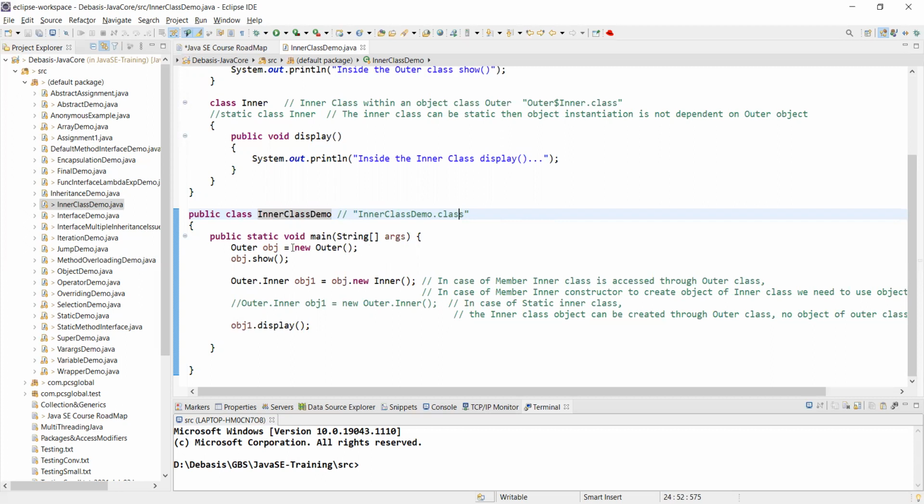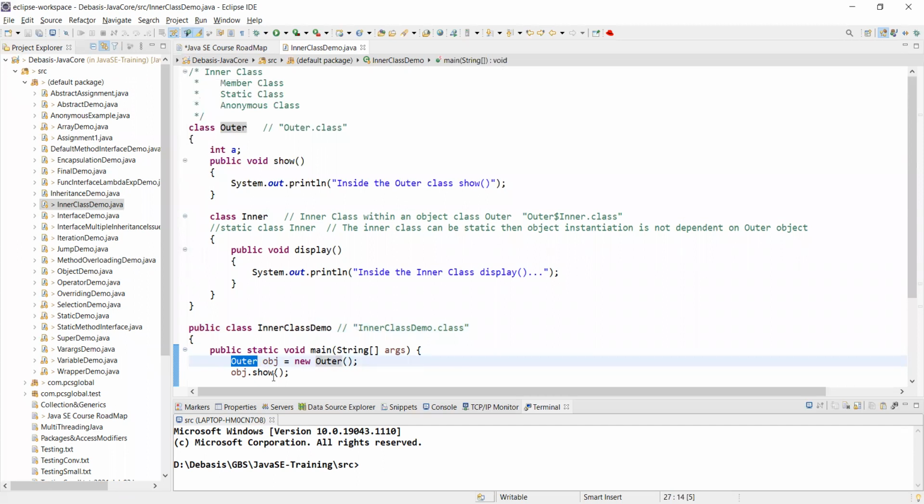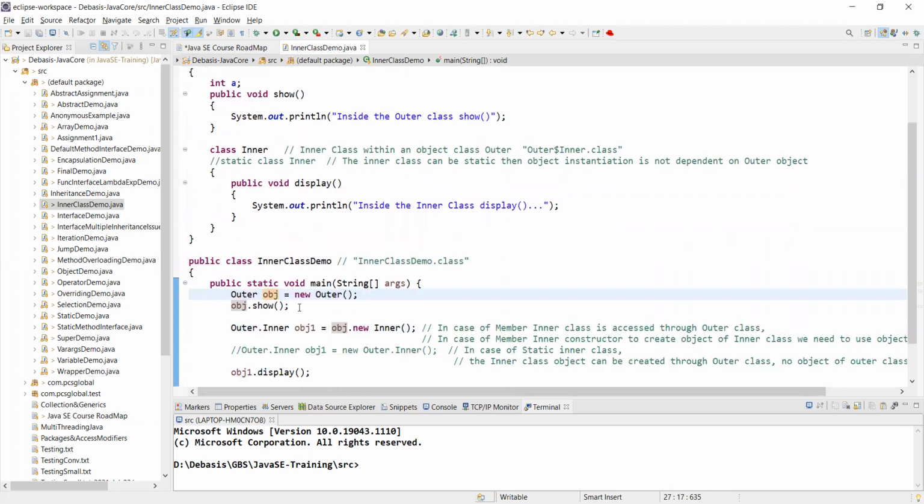Now, I say I am creating this Outer. Outer is the reference of this outer class object, and I'm saying new Outer. So I'm creating an object called obj, which has a reference of the outer class. So when I say obj.show, which one will be called?